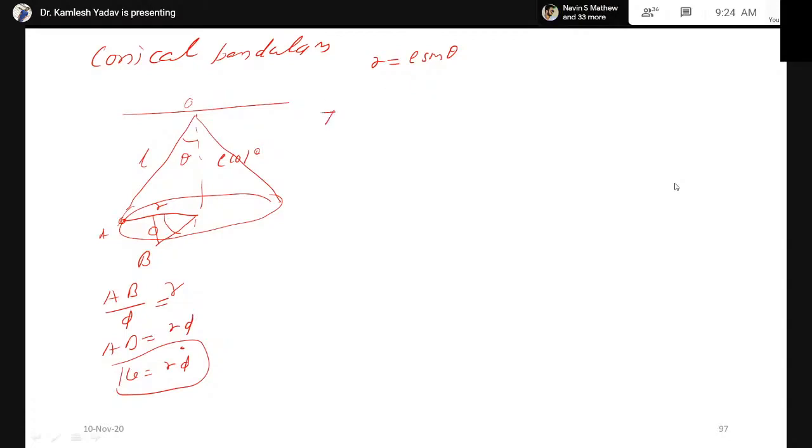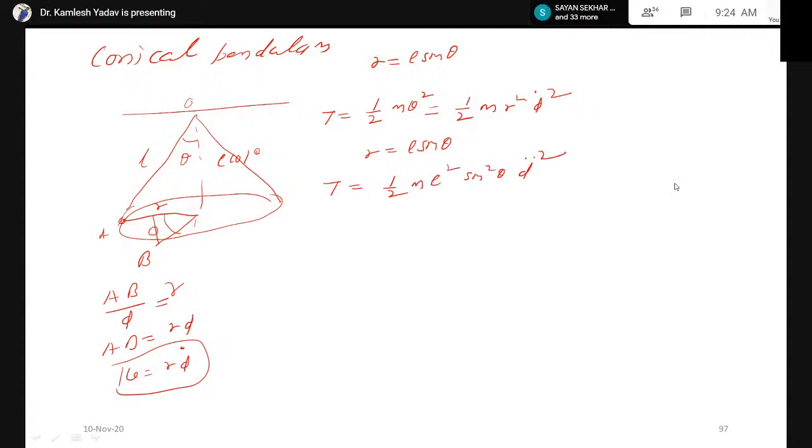Now we can write the kinetic energy of the bob as half mv square. Substituting the value of v, this will be equal to half m r square phi dot square. But the value of r is equal to L sine theta. Substituting this value, kinetic energy will be equal to half m L square sine square theta phi dot square.